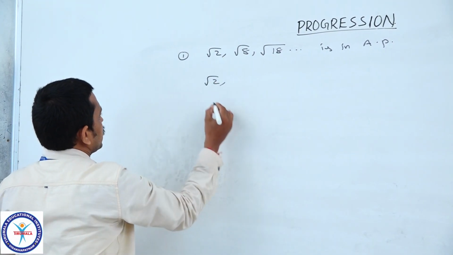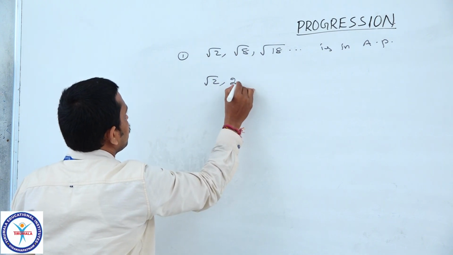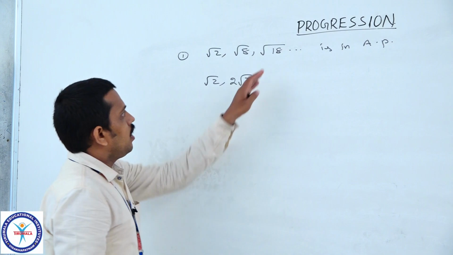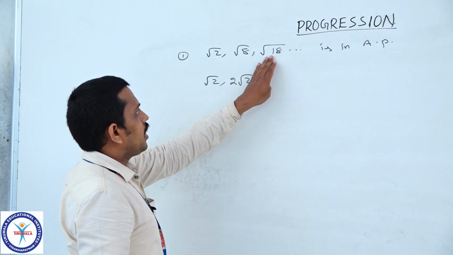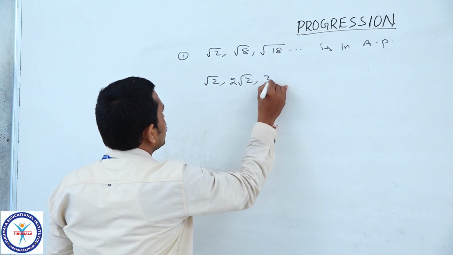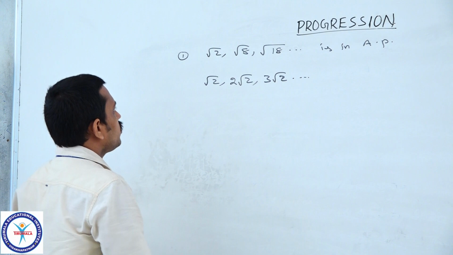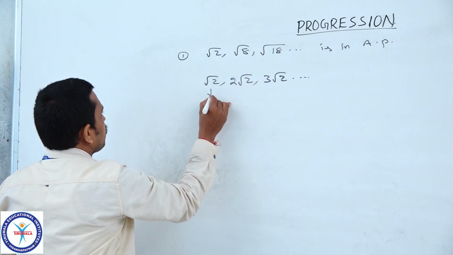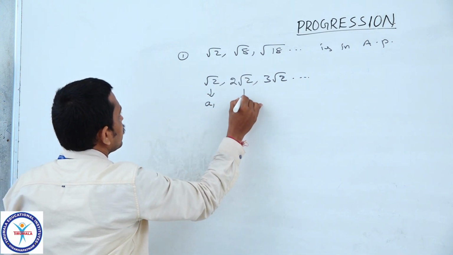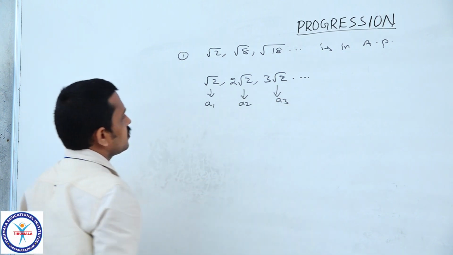Root 2 is first, root 8 is nothing but 4 twos are 8, so it is 2 root 2, and root 18, 9 twos are 18, the root of 9 is 3, so this is nothing but 3 root 2 and so on. Here the first term is denoted by a1, this is a2 and this is a3.